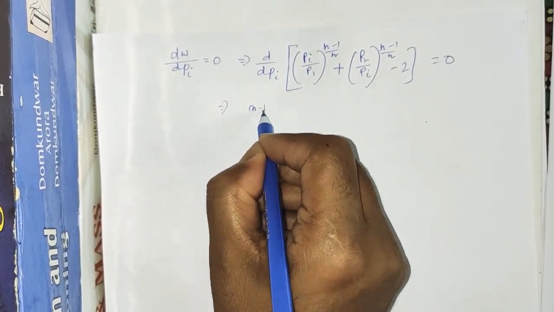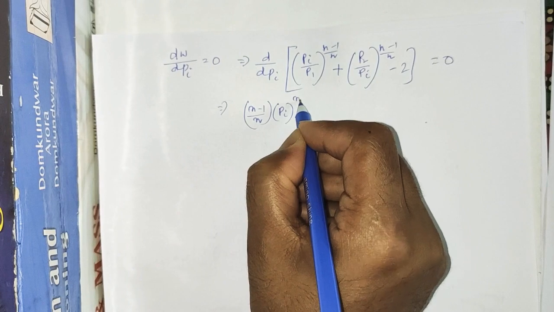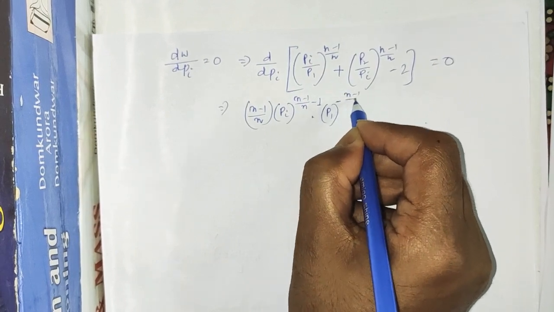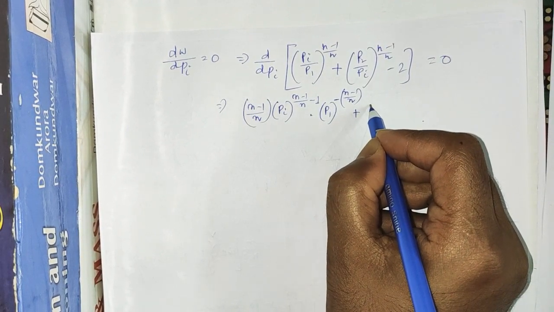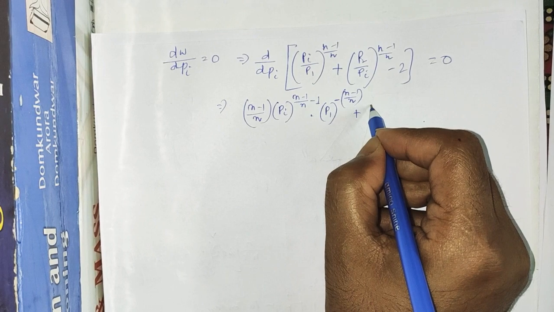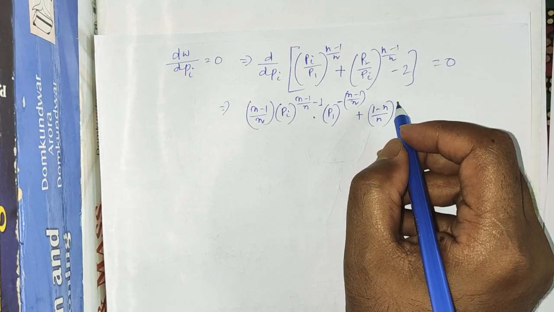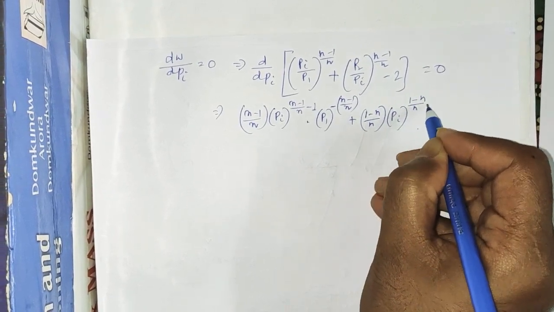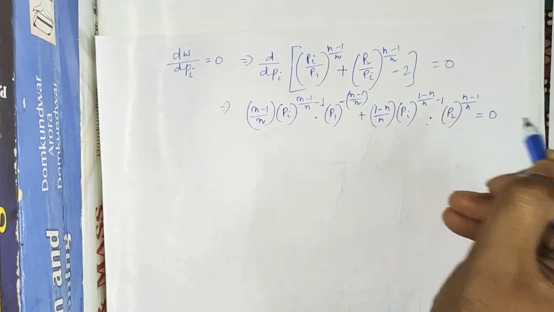From this we can write (n minus 1) by n, Pi to the power (n minus 1) by n minus 1, into P1 to the power minus (n minus 1) by n, plus (1 minus n) by n, Pi to the power (1 minus n) by n minus 1, into P2 to the power (n minus 1) by n, that is equal to 0.